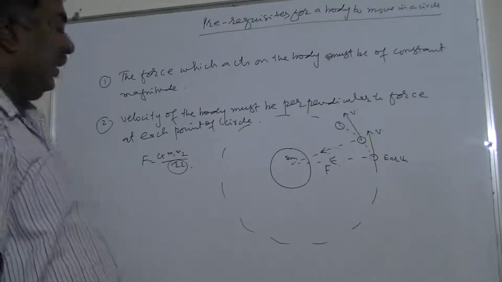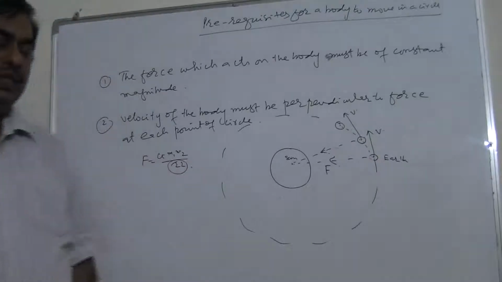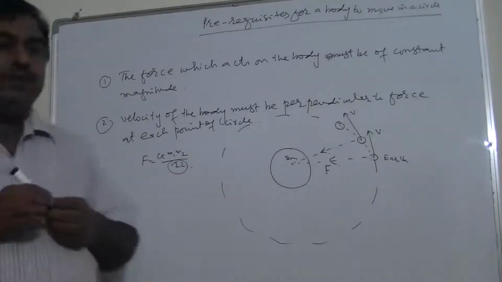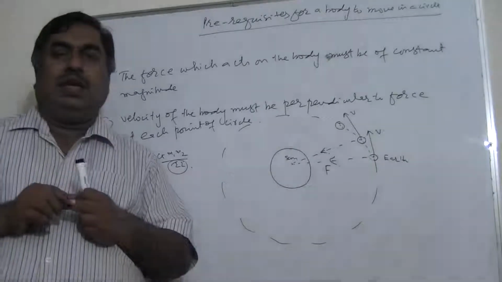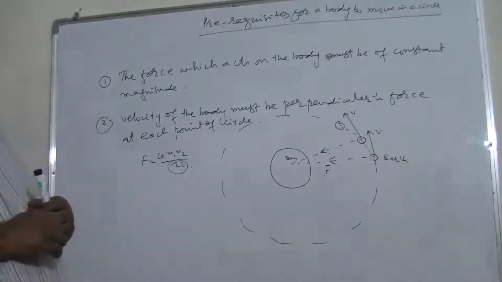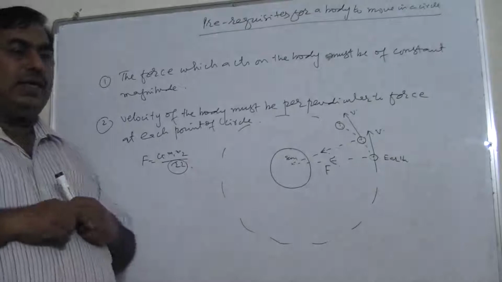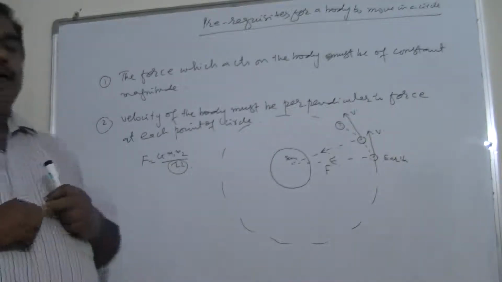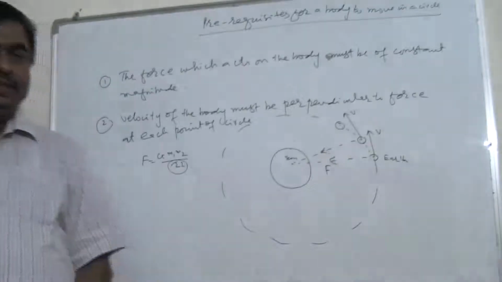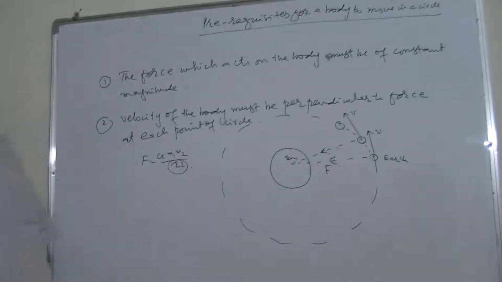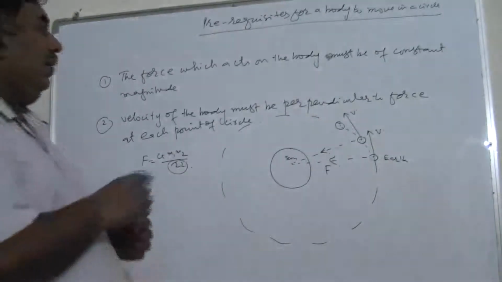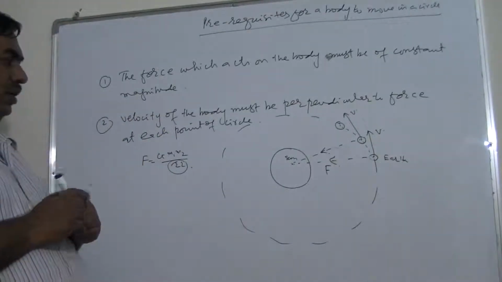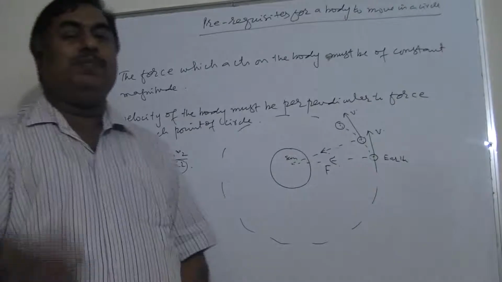Similar is the case for the electrons when they revolve around the nucleus. The electrostatic force between an electron which is orbiting in an almost circle, and the nucleus, remains constant because the charge on both is same and the distance is almost circle, so force is constant, and velocity at each point is perpendicular.